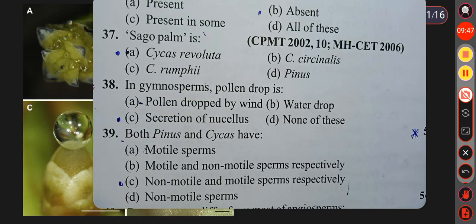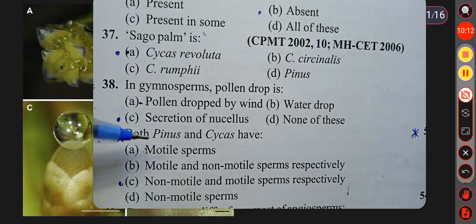See the next one. Both Pinus and Cycas have: option A, motile sperm; option B, motile and non-motile sperms respectively; option C, non-motile and motile sperms; and option D, non-motile sperms. Here the correct option is option C, that is in Pinus